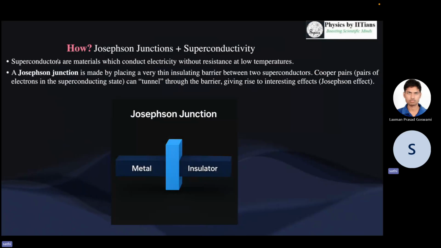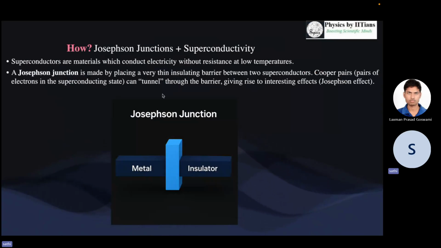We can make separate videos on superconductors. Here I will only tell you what a superconductor is. You may all know that superconductors are materials which conduct electricity without any resistance at very low temperature. And what is a Josephson junction? This is made by placing a very thin insulating barrier between two superconductors. So let's say we have a metal, we have another metal, or two superconductors, and in between we have an insulator.